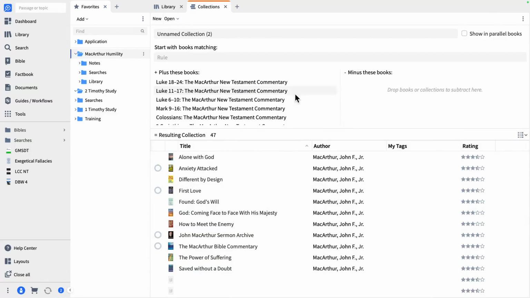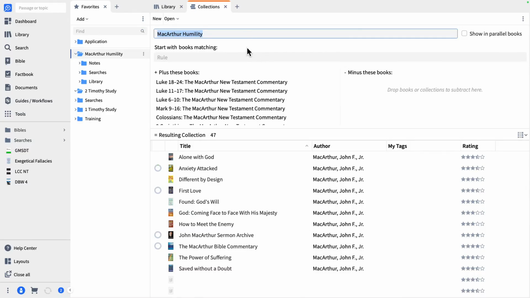Very quickly, I just saved all of those as a collection. Now I just have to name it up here. I'm going to take that unnamed out of there, and I'm going to be very creative when I call it MacArthur Humility. Like how I did that? Very, very fast. I was that creative. MacArthur Humility.